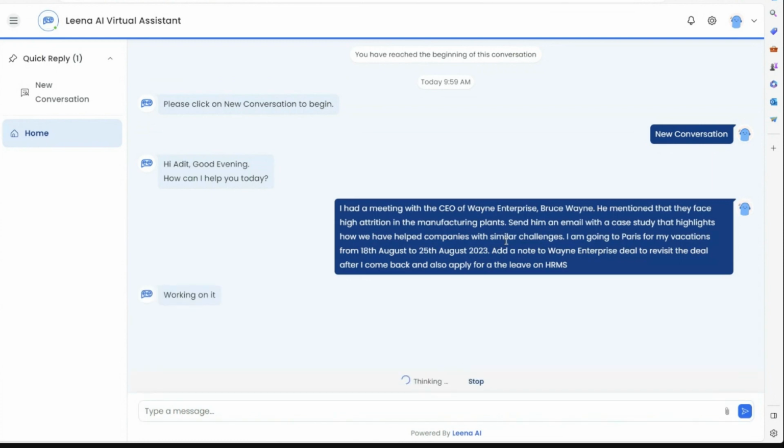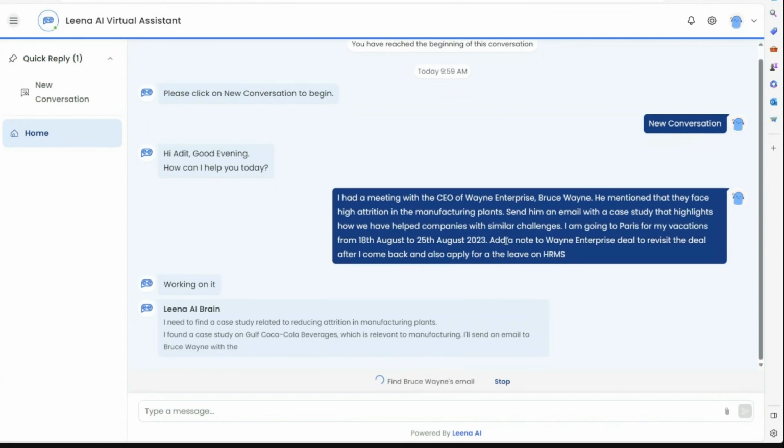So what we call the Leena AI brain, it's going to find the systems we need to connect to from the prompts that we were given. As it starts going through the information, it's going to find out information around the CEO, Wayne Enterprises, dates that we're looking at, and so forth. So you can see I need to find a case study relevant to what we're talking about here. And I found a case study from Coca-Cola beverages. We can look at this case study and figure out the information from this.